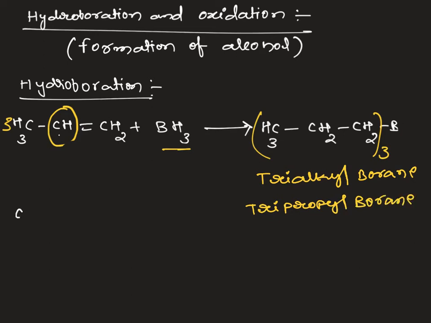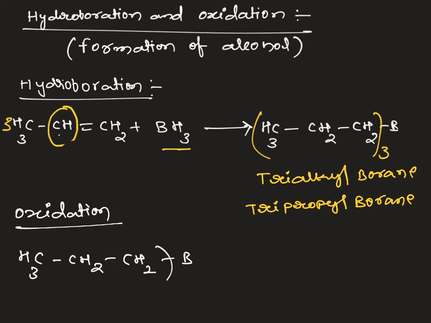The second one is the oxidation reaction. Once alkyl boranes or trialkyl boranes are formed, they are subjected to oxidation in the presence of hydrogen peroxide and alkaline medium, sodium hydroxide or potassium hydroxide, which converts them into alcohols.